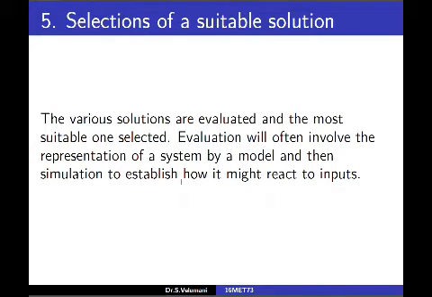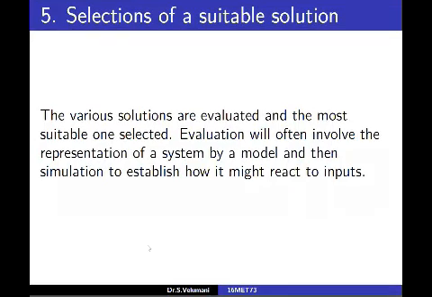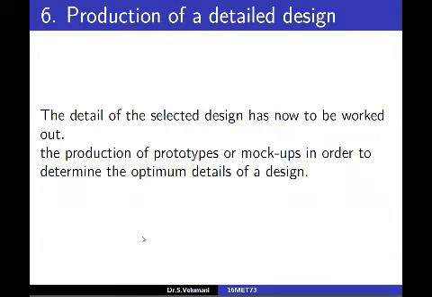Fifth one, selection of suitable solutions. Evaluation will often involve the representation of a system by a model and then simulation to establish how it might react to inputs. Sixth one, production of a detailed design.